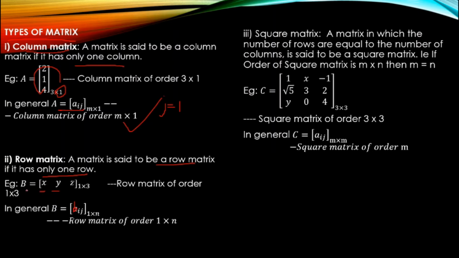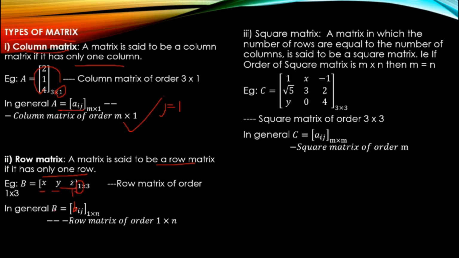So B equal to x, y, z are our elements. So this is a row matrix of order 1 by 3. So here the value of m will always be 1.